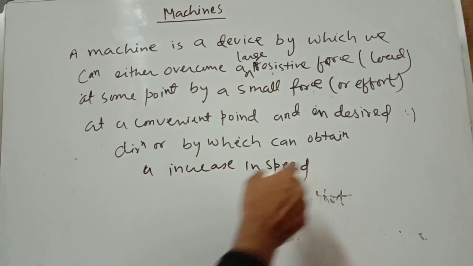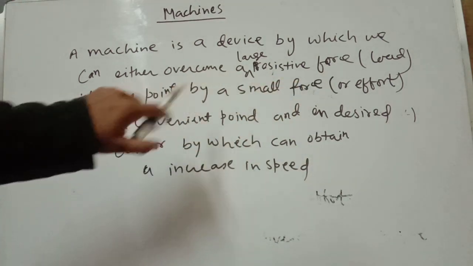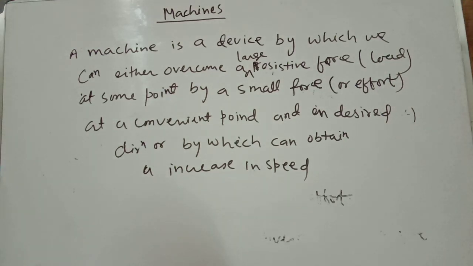Okay, so as a function of a machine, you can define the machine. A machine is a device by which we can either overcome a large resistive force. This large resistive force is what? Load. At some point by a small force, this force is applied on the machine, so it is called effort, at a convenient point and in a desired direction, by which we can obtain an increase in speed.